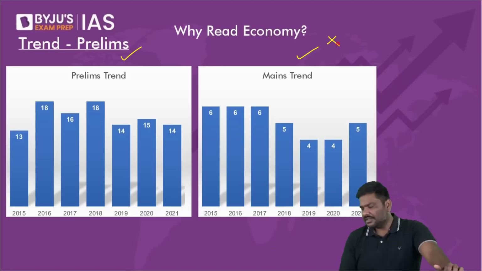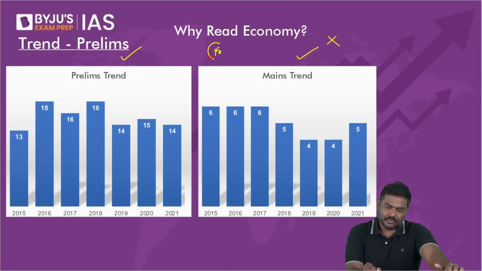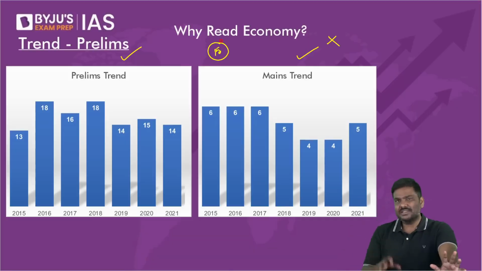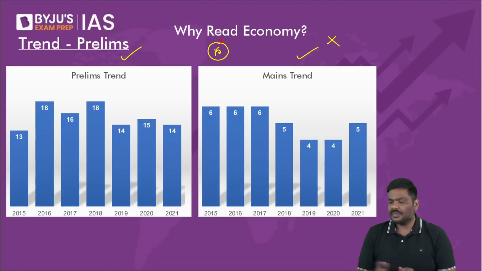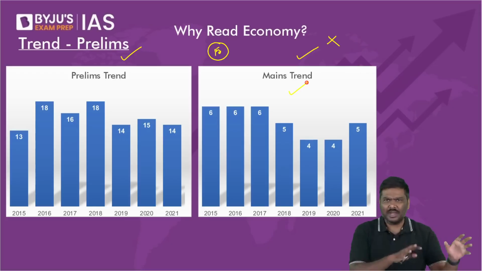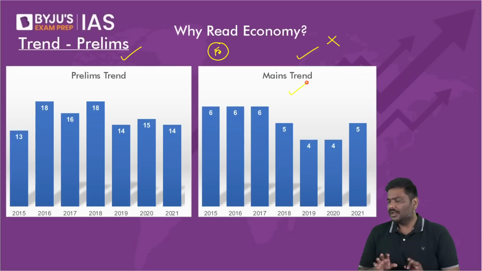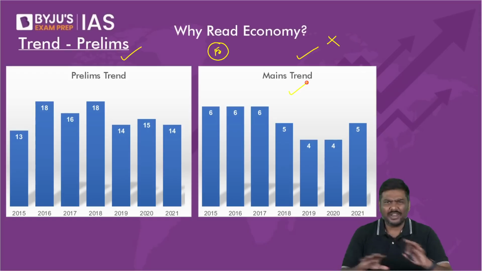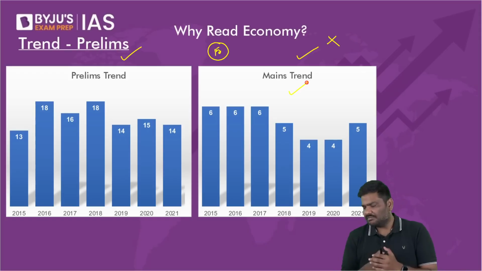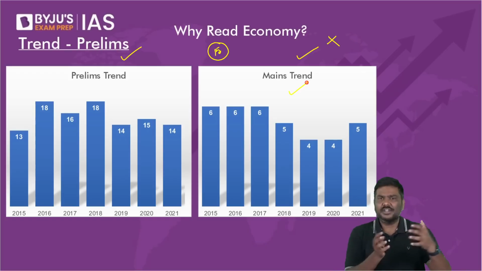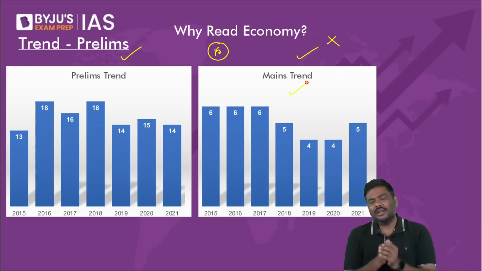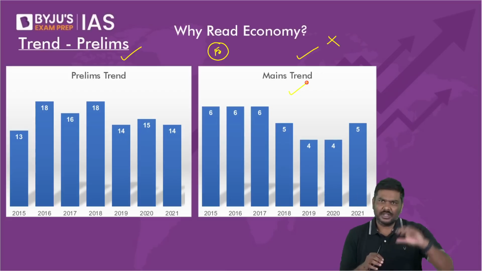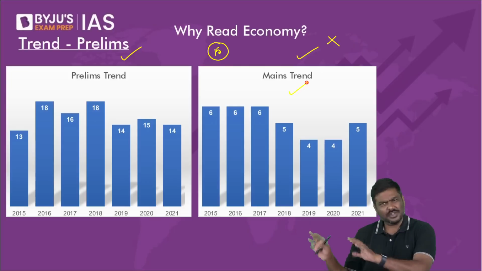On average, around 15 questions will appear in the civil services preliminary examination from Indian economy. And around 5 to 6 questions will appear in the mains examination. Some of them will be for 10 marks, some for 15 marks. I hope you know this by now. In UPSC mains GS paper 3, there are 20 questions. The first 10 questions will be 150 words, that is the word limit for a 10 marker. And the next 10 questions will be 250 words for a 15 marker. So some of these questions will come in the 10 marker and some in the 15 marker.